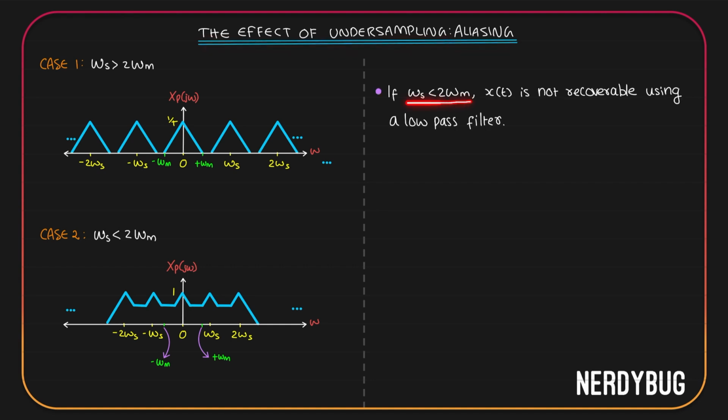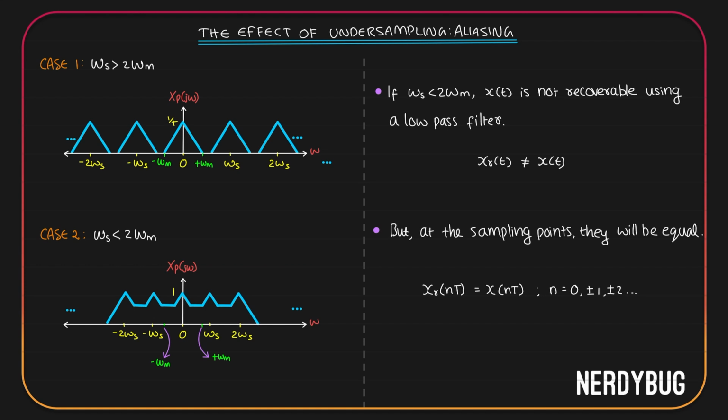So if omega s is less than 2 omega m, x of t is not recoverable using a low pass filter. Even if you pass it through a low pass filter, the reconstructed signal x_r of t will not be equal to our original signal x of t because we haven't taken enough samples.